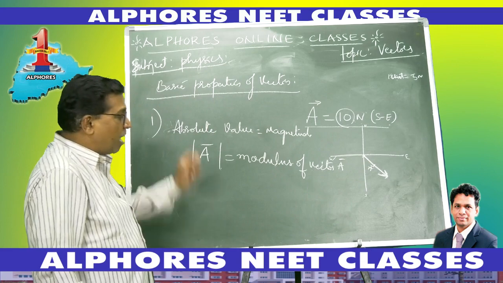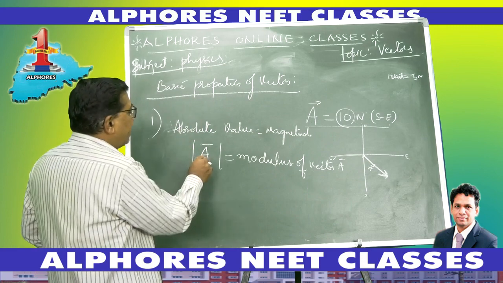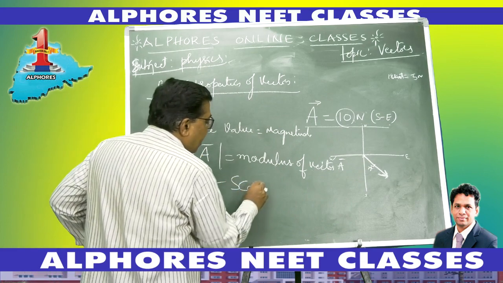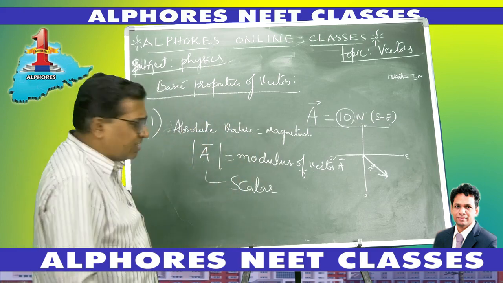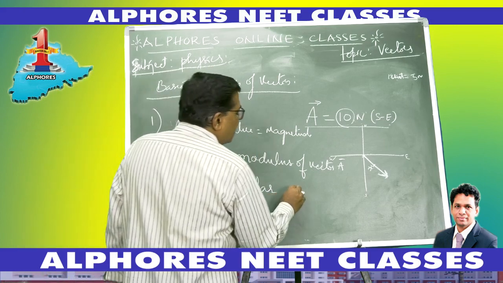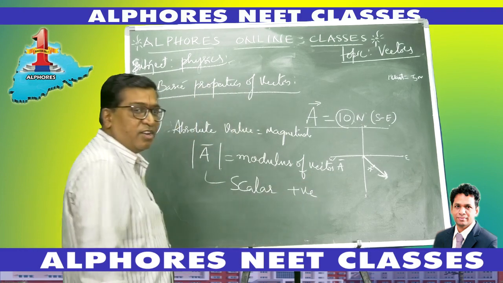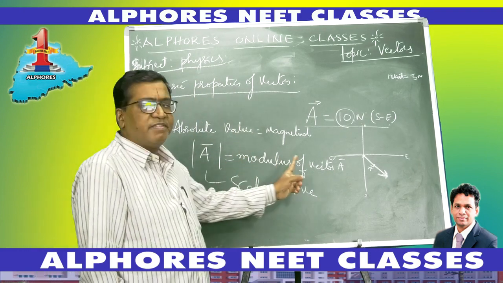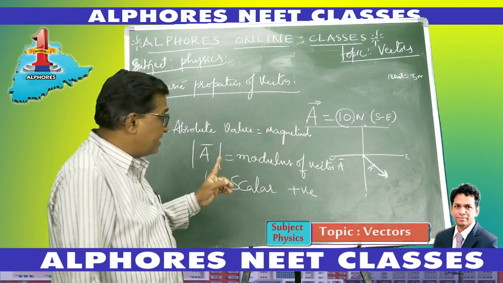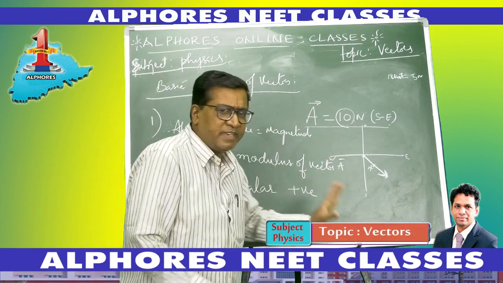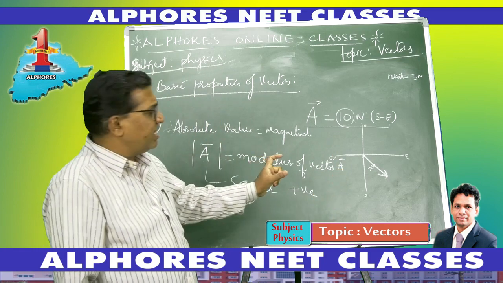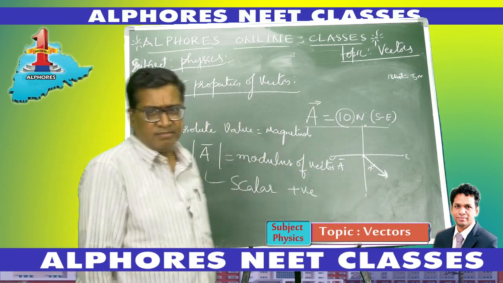It is the absolute, fixed value, and this is always a scalar. It has no direction. It's just a number associated with the unit, and it is always positive. The modulus of a vector cannot be negative, right? There is no change in its magnitude in that particular direction.